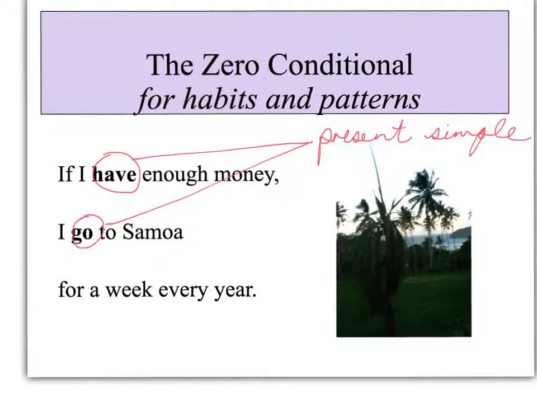The zero conditional is also used for habits and patterns, for things that we do regularly. If I have enough money, I go to Samoa for a week every year. Again, note the use of the present simple in both the if clause and the main clause.